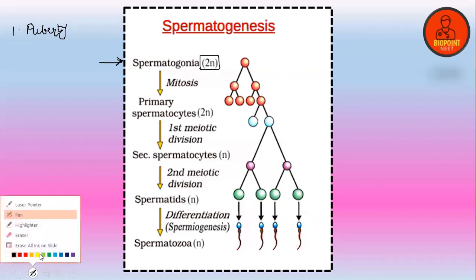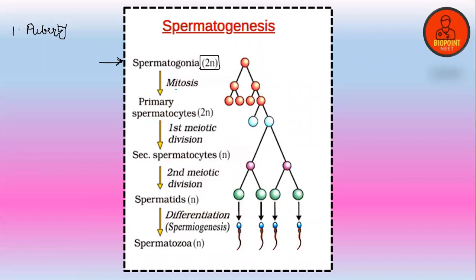Is it clear? Diploid. This spermatogonia undergoes mitosis to form a primary spermatocyte, which is again diploid. Clear? Look how many primary spermatocytes are formed? Four. Okay, four. Is that clear?